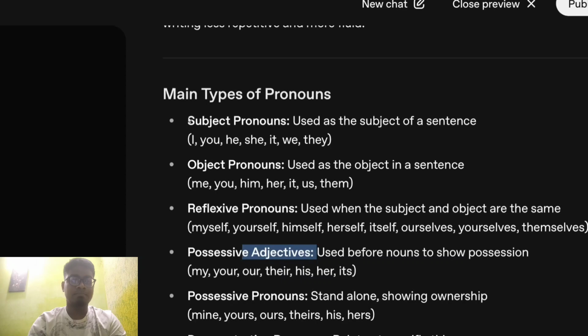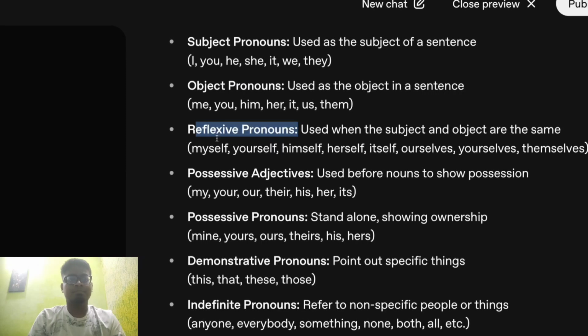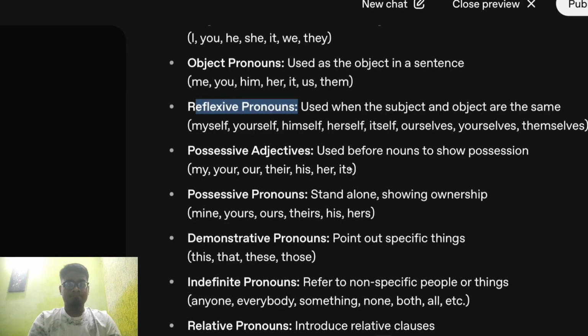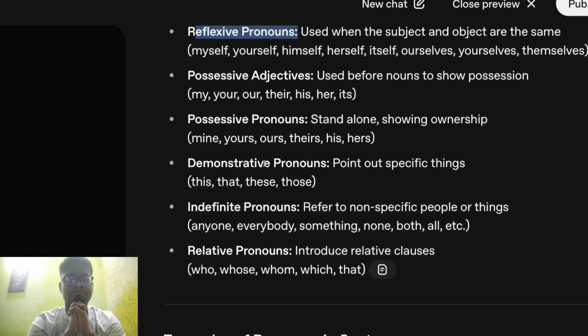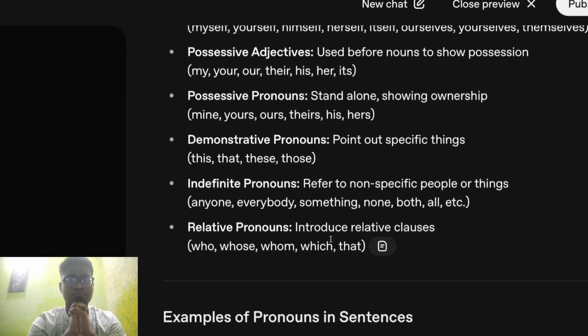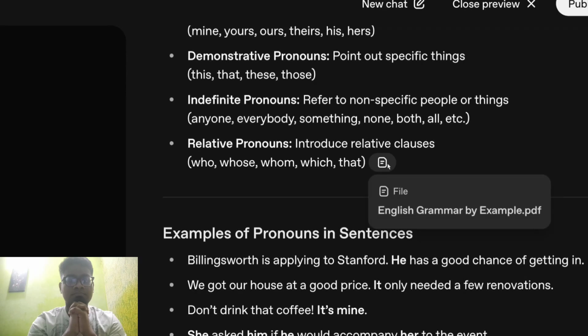So here are basically the high-level details: subject pronouns, object pronouns, reflexive pronouns. Okay, we know this, for example, myself, yourself, himself, herself, itself. Possessive adjectives: my, your, our, their, his, her, its. Possessive pronouns: mine, yours, ours, theirs, his, hers. And this is all in the source, right? English Grammar by Example, the PDF.